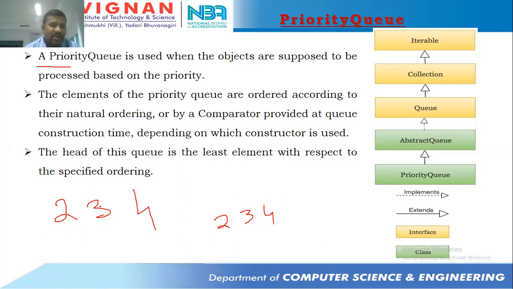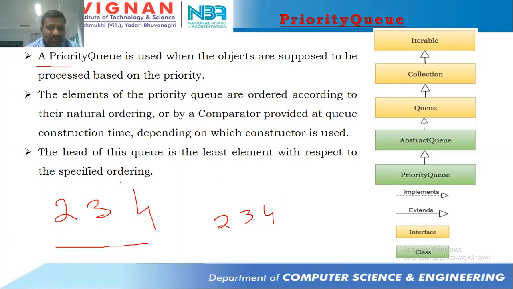But the thing is, I would like to insert an element based on certain priority. That means these are the elements that I would like to insert. 2 has come first, 3 has come next, and 4 has come last. But I'm saying that 4 is having more priority, and 3 will be having less priority when compared to 4, but more priority when compared to 2.